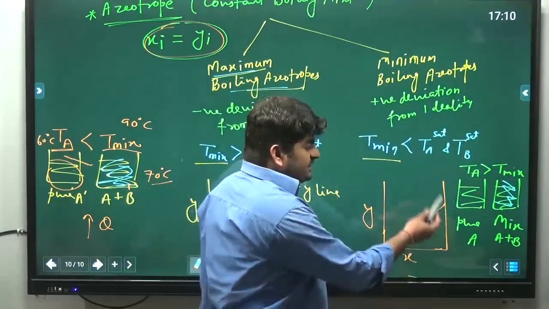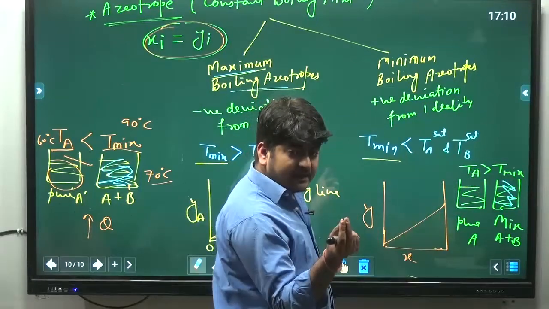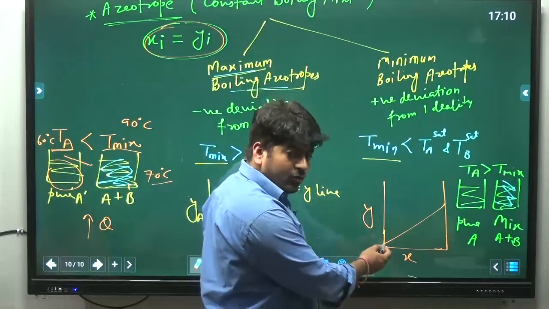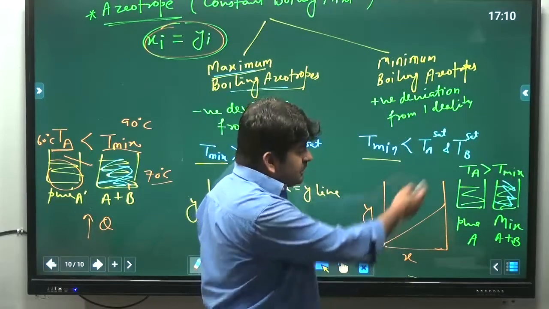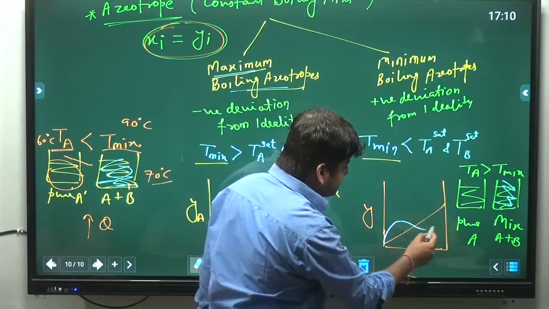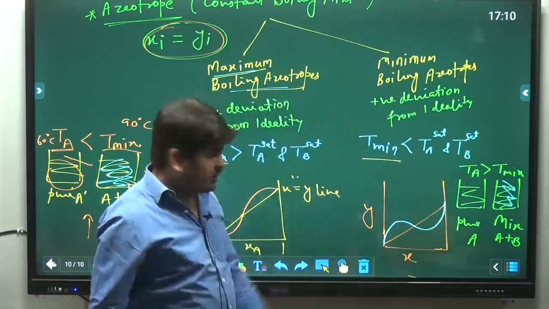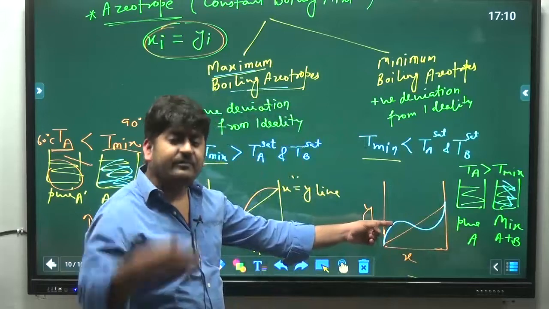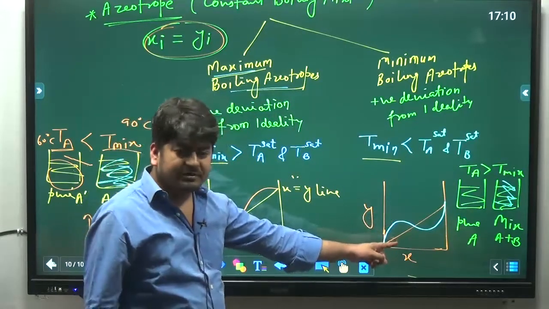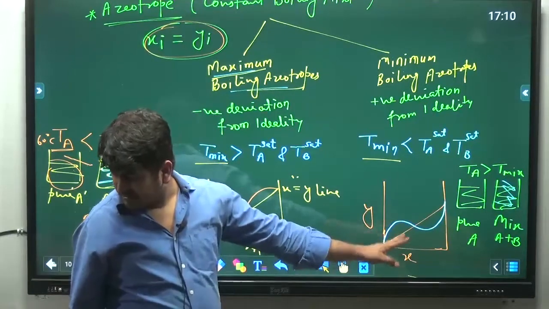So it means the mole fraction of pure A in the vapor phase will initially be low as compared to that in the mixture. So here the curve will be like this, because the mixture molecules will have high vapor phase composition as compared to the pure component. Is it clear, online people?